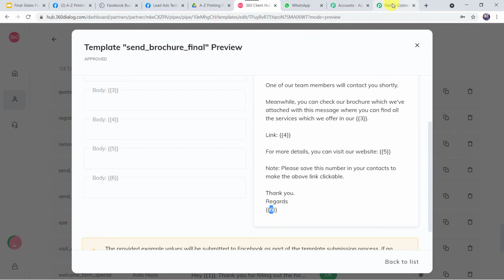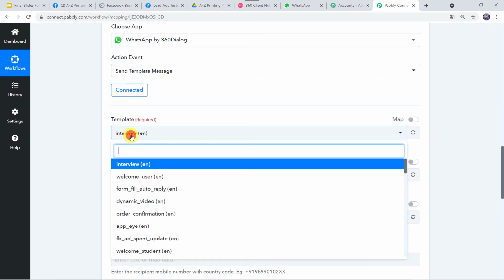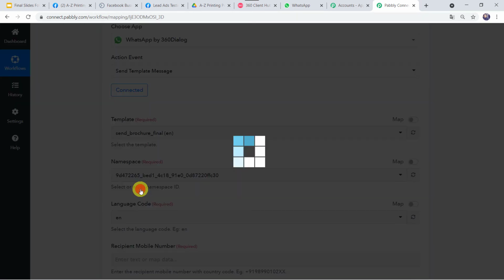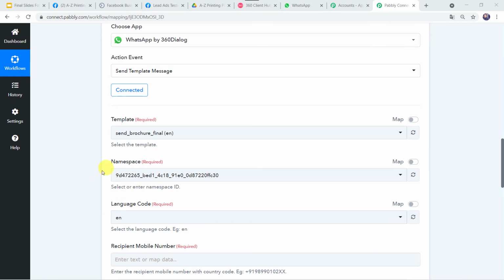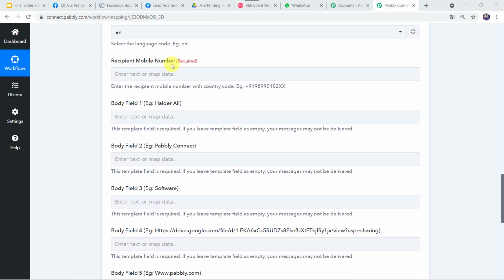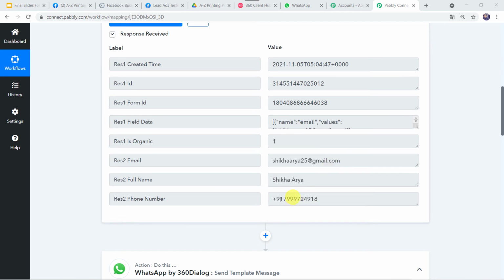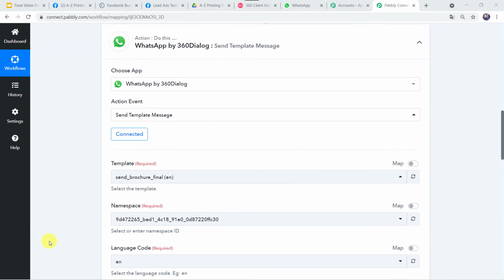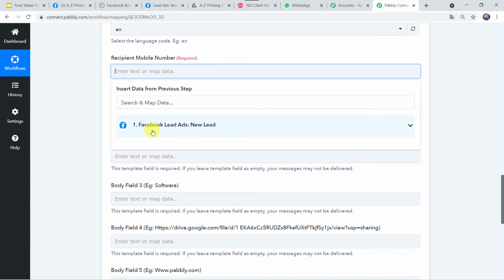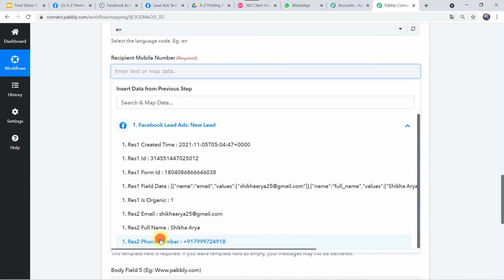So let's move back to Pabbly Connect, and here let us select the template Send Brochure Final. Now here we can see the namespace and the language code are automatically captured, so we are not going to change anything over here. Now the recipient mobile number is required. The recipient will be the customer who is going to receive the message. We have got the customer details here from Facebook lead ad forms, so we are going to map this mobile number and this customer name from here. I'll go to the recipient mobile number and select the mobile number. Okay, it is mapped now.